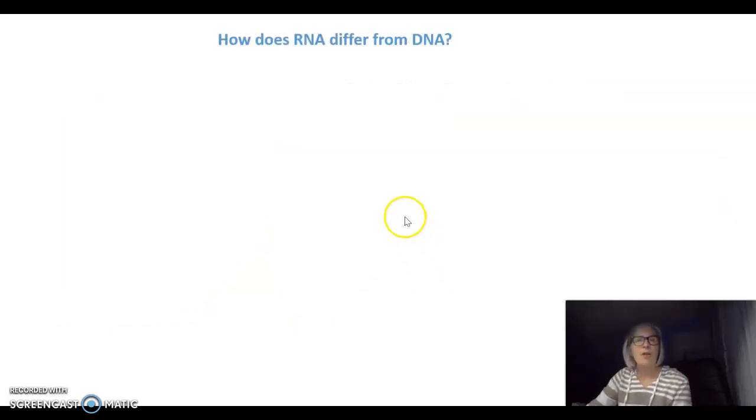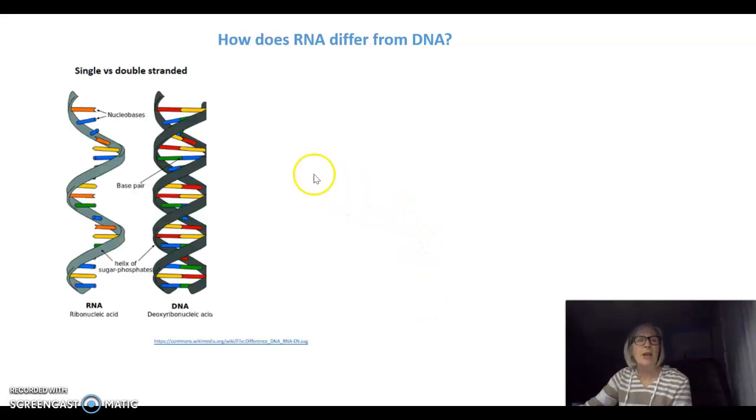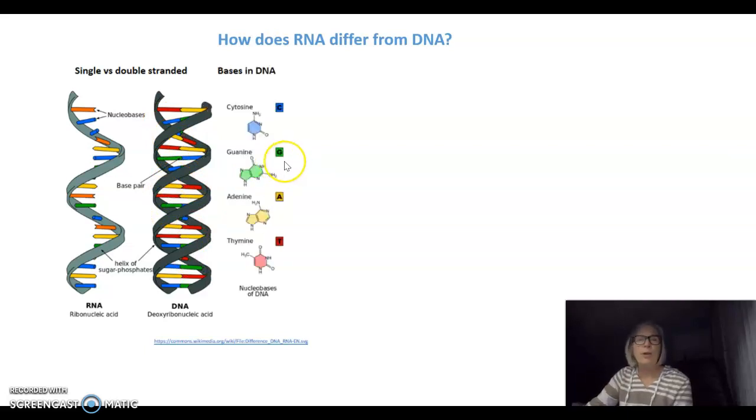So how does this RNA differ from DNA? Well, first of all, let's look at the structure. RNA is a single-stranded molecule, and DNA forms a double helix. It is double-stranded. We can look at the bases in RNA and DNA.